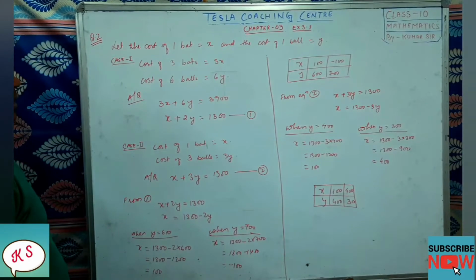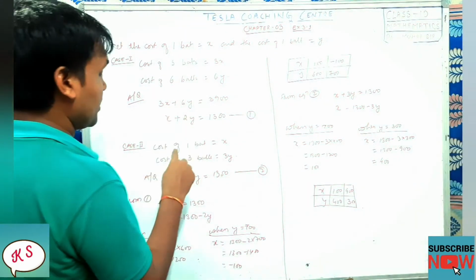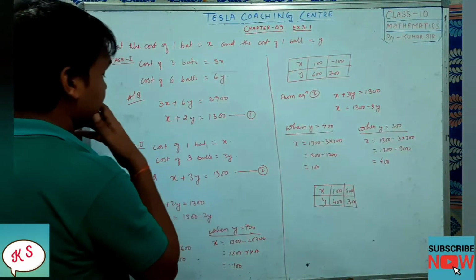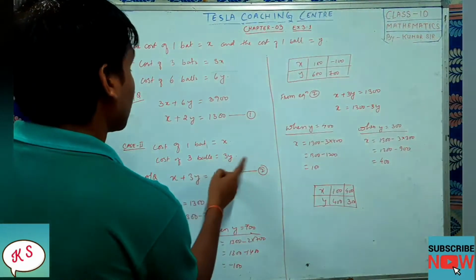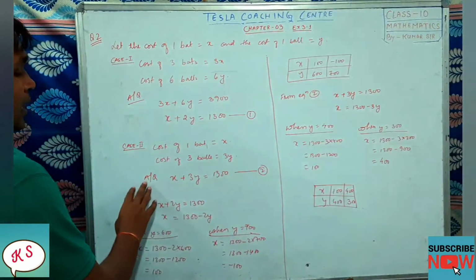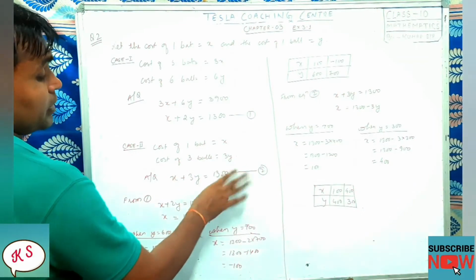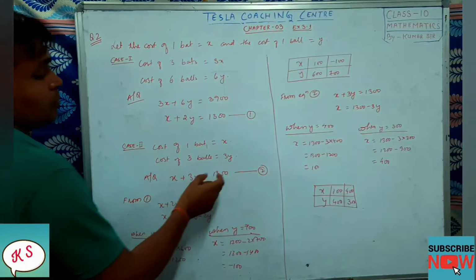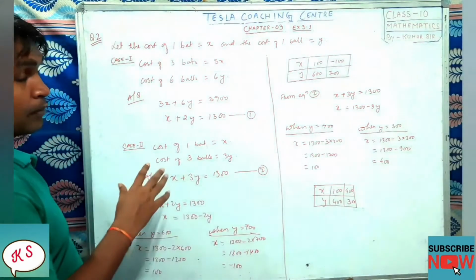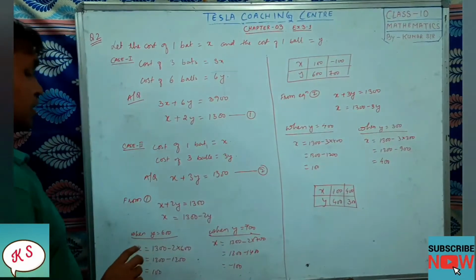Case 2: now again they have purchased 1 bat. The cost of 1 bat is equal to x, and how many balls have they purchased? 3. So the cost of 3 balls is 3y. Now as per the question, x plus 3y is equal to 1300, it is given. Now the second time when he went for purchasing, how much rupees total has he paid? The cost of bat and balls together, he has paid 1300 rupees. So which is equal to equation number 2.